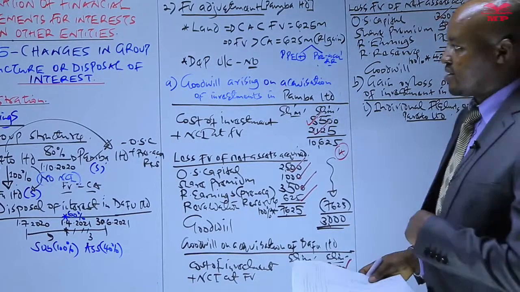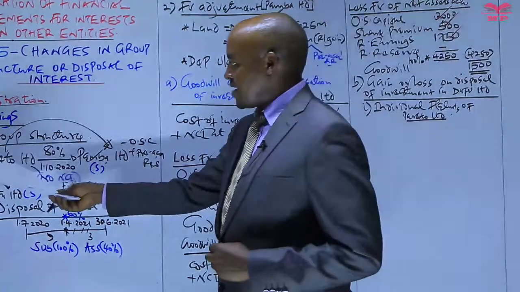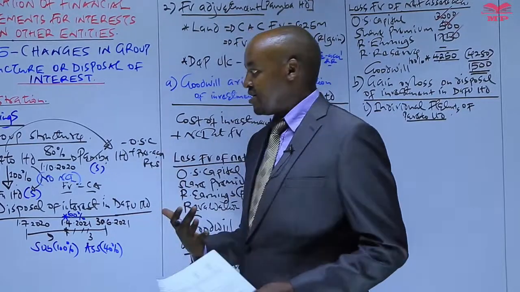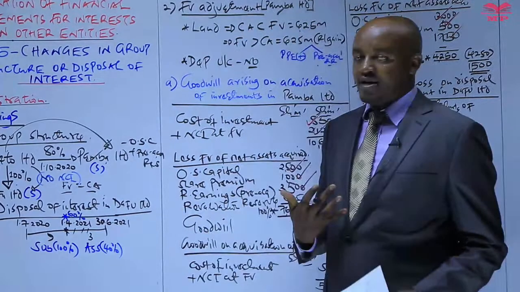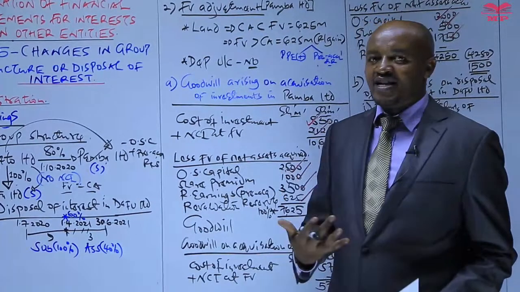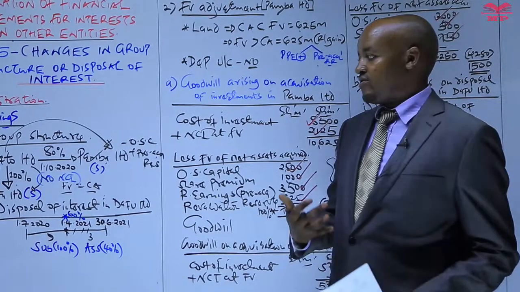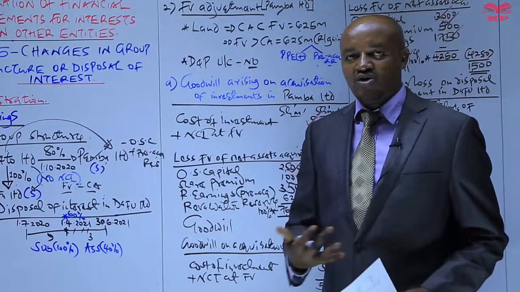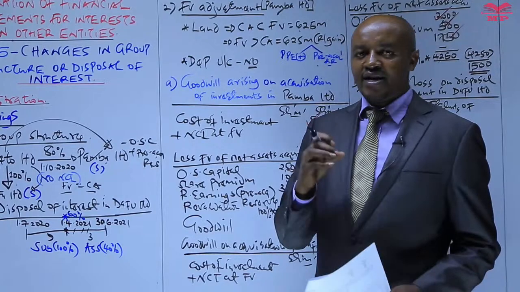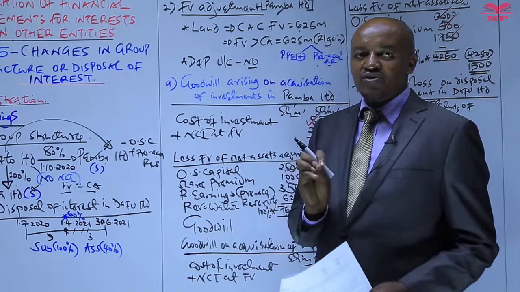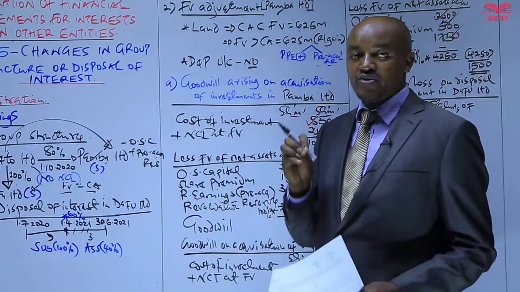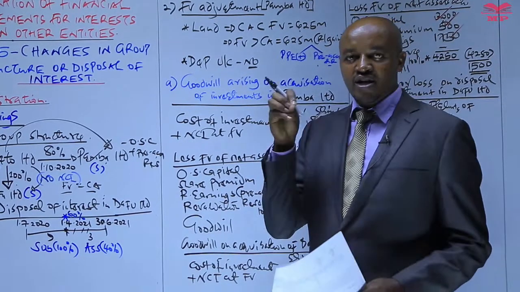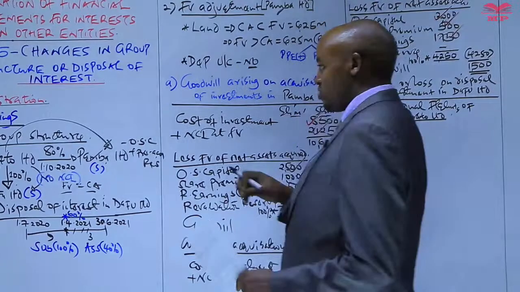Now, in this case, when Pareto Limited, the parent company, invests in a subsidiary, to the parent company that investment in a subsidiary is like an asset. Therefore, once the parent company sells some or all of the shares in a subsidiary, it will need to recognize, in its individual financial statement, not in the group account, the gain or the loss on disposal.